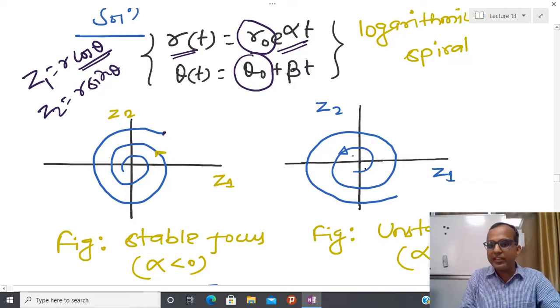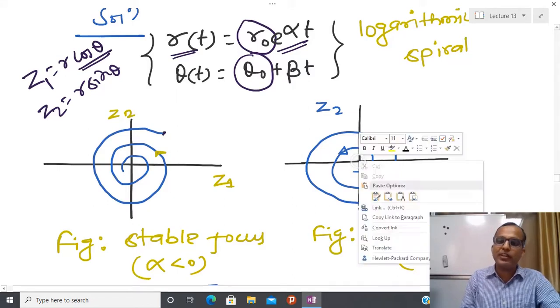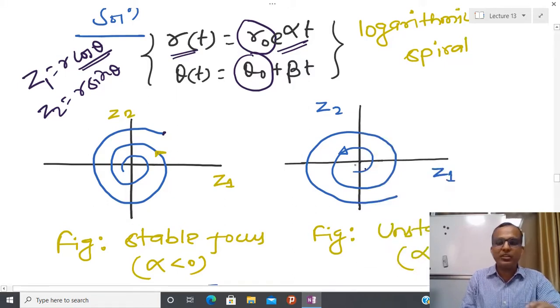If you start exactly at the equilibrium point, then by definition of equilibrium point you cannot move. But if you start in the neighborhood of the equilibrium point, then you are going to diverge spirally. So I have two different situations. If alpha is less than 0, then I have converging spiral behavior, and the name is stable focus, and the other is called unstable focus.